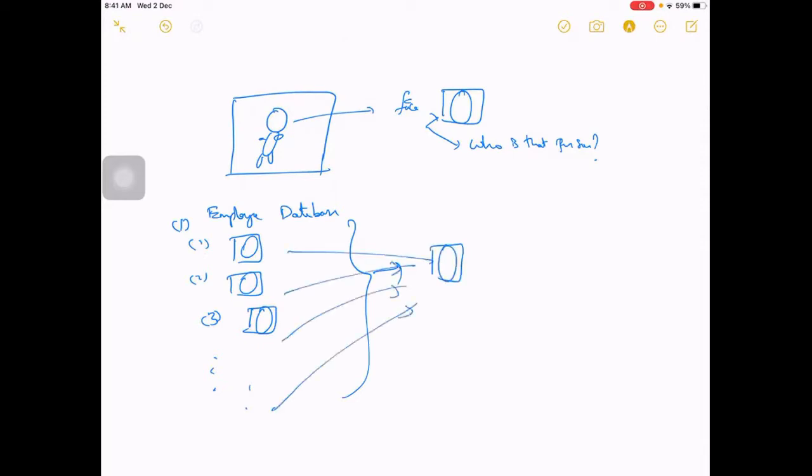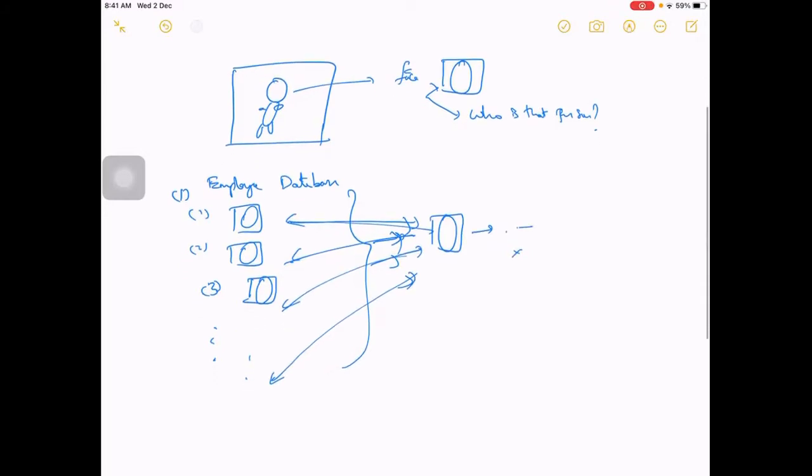Is he any of them? Is it matching employee 1, employee 2, employee 3, and so on? If it is matching, open the door. If not, don't open the door. This is how we can set up an application for face detection.